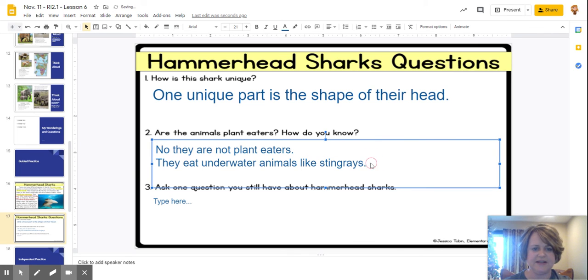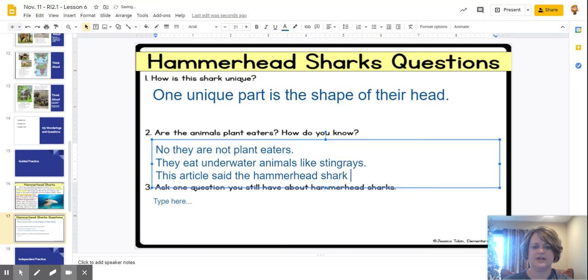So using text evidence, I could say, this article said the hammerhead shark eats stingrays. That would actually be the text evidence from the passage, but you do not have to write that extra sentence since that is not part of our learning target today. But I wanted you to see how you could answer that, and we will be practicing that more when we do our text evidence unit.